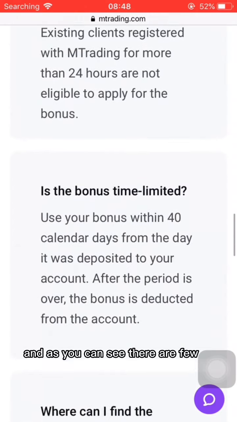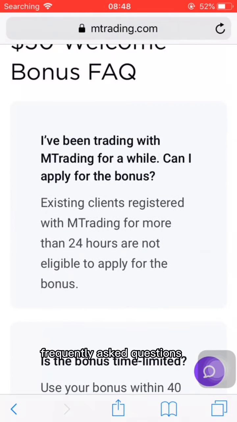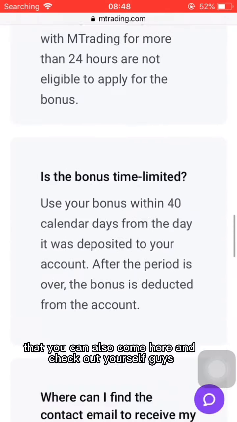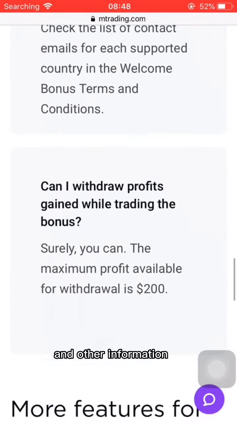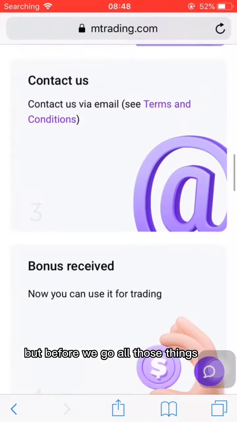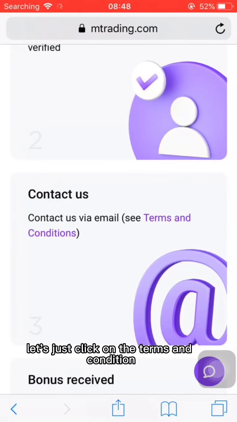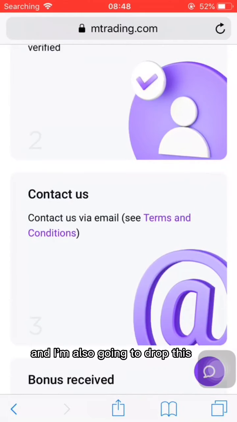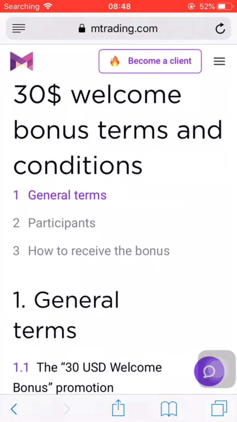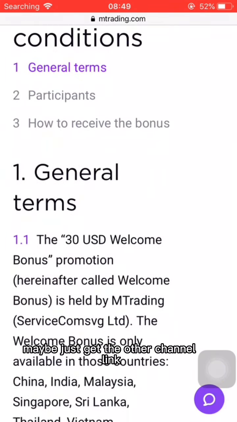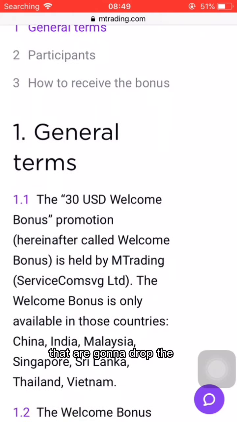And as you can see, there are a few frequently asked questions that you can also come here and check out yourself, like where can I find the contact email received and other information. But before we go through all those things, let's click on the terms and conditions and read them straight to you. I'm also going to drop this on our Telegram channel. Get our Telegram channel link in the video description, go straight to the Telegram, and read the terms and conditions that will be dropped there just after the video is uploaded, guys.